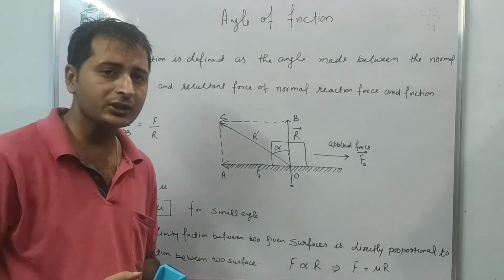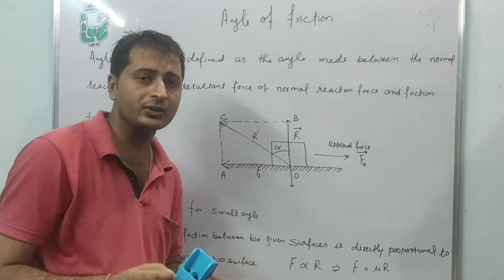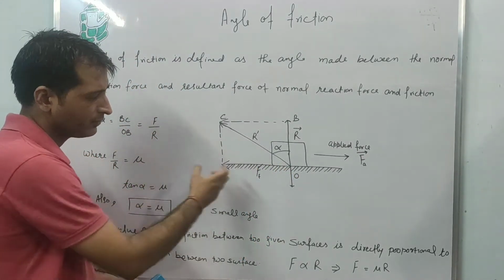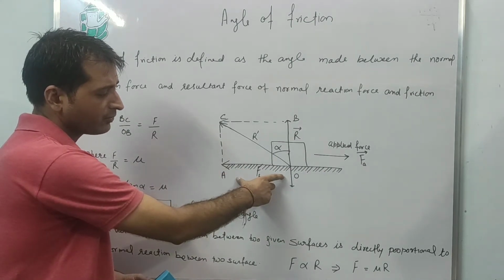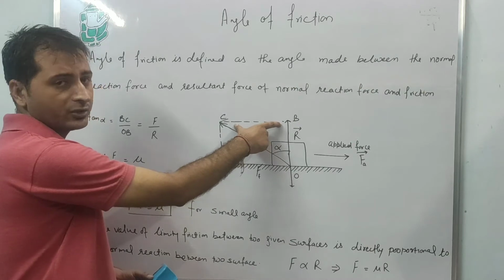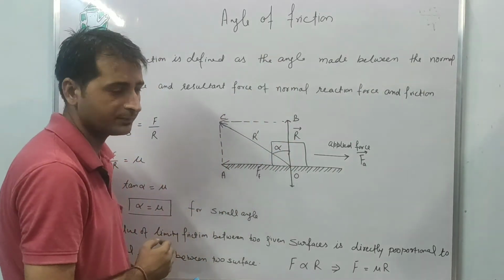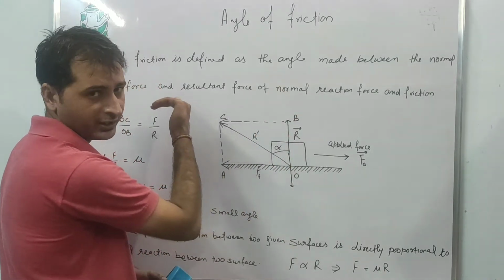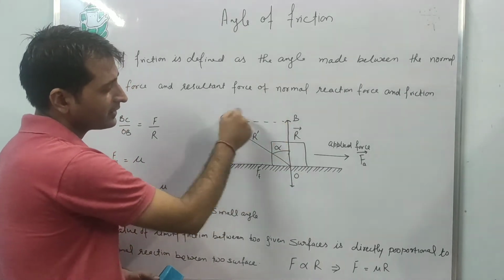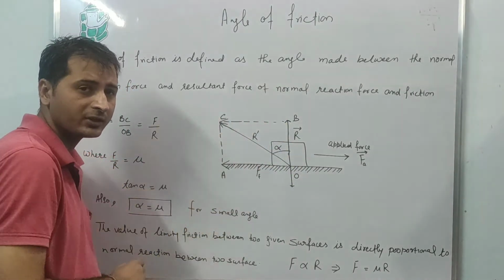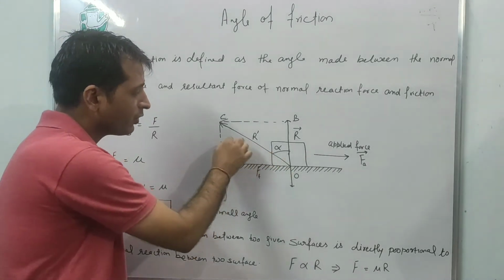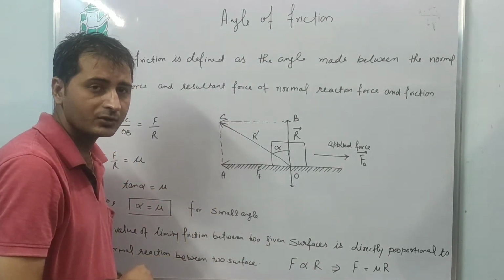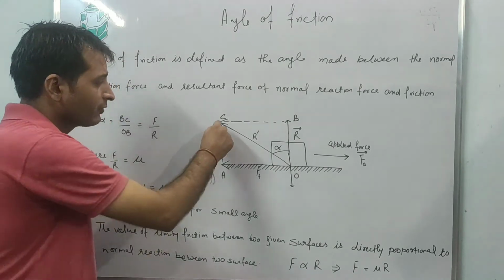To find the correlation between the angle of friction and the coefficient of friction, let's extrapolate the diagram. Extrapolate this force of friction with the same magnitude toward this side, where the normal reaction is in the upper direction. The normal reaction is upward and the force of friction is in this direction, so their direction is anticlockwise. That means the resultant will always be opposite to them, so it comes out like this, clockwise. From this triangle,